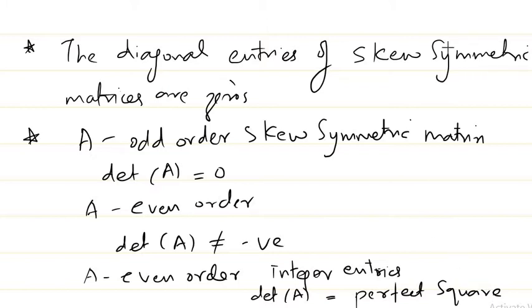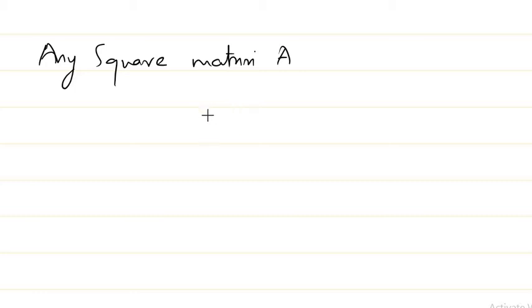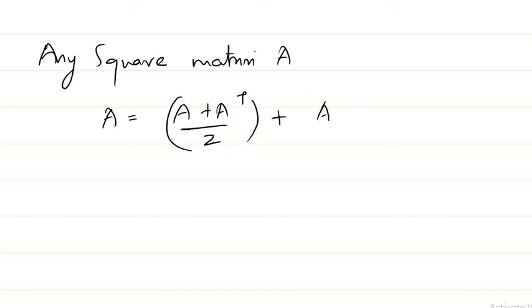Then another result you have already learned in school, connecting skew symmetric and symmetric matrices, is that any square matrix A you can uniquely represent as a sum of symmetric and skew symmetric matrices, right? That means you can write A as (A plus A transpose) by 2 plus (A minus A transpose) by 2, and this is the symmetric part and this is the skew symmetric part.